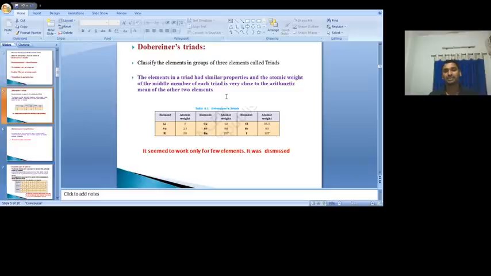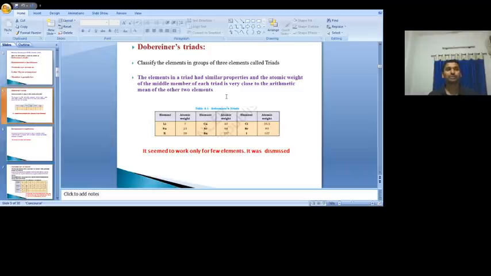First, the three elements must be similar in properties, and the atomic weight of the middle member of each triad is very close to the arithmetic mean of the other two elements. Based on these two, the three elements are grouped together, and that group is called a triad.